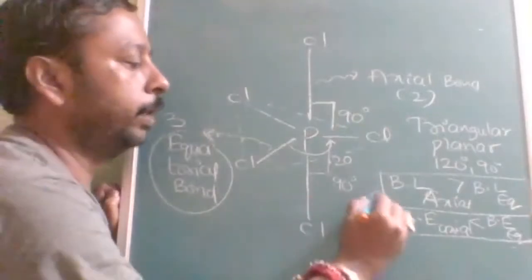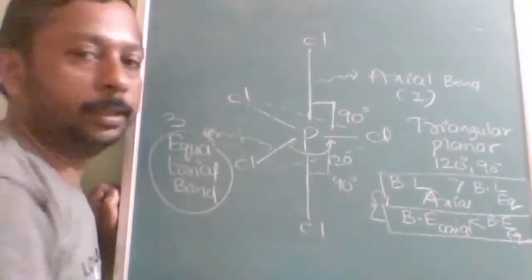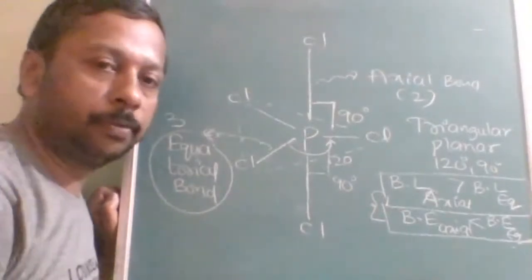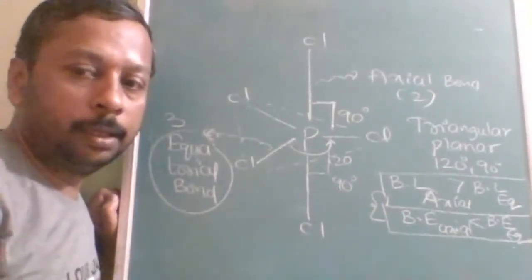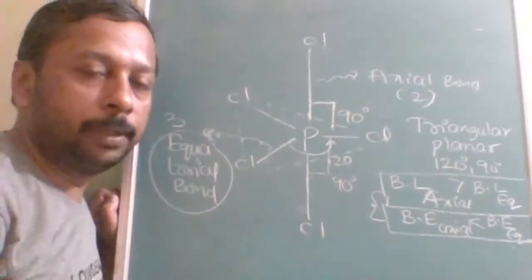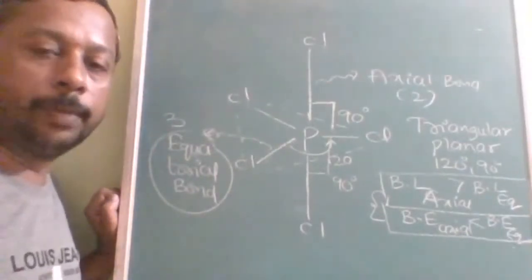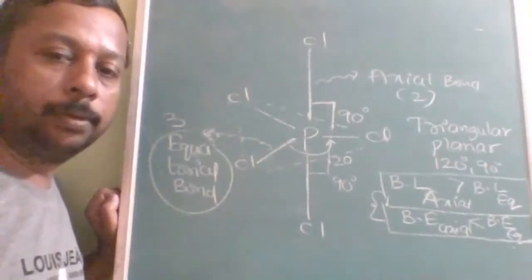Why did all this happen? This is regarding the bond angles. What is the reason? Once bond angles are less, repulsion will be maximum. To minimize the repulsion, they are moving apart. Note down these reasons.